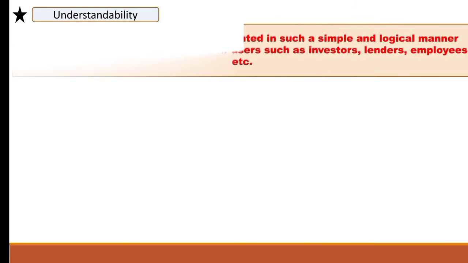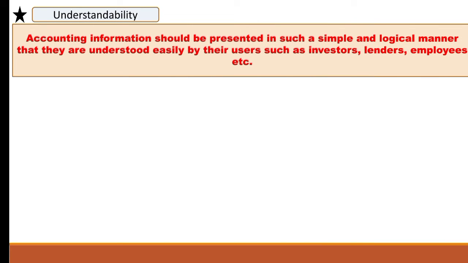Now next is understandability. Accounting information should be presented in such a simple and logical manner that it is understood easily by its users such as investors, lenders, employees, etc. A person who does not have any knowledge of accounting terminology should also be able to understand it without much difficulty. And how can it be done? It can be done by giving relevant explanatory notes to explain the information given in financial statements. These explanatory notes make the financial statements more useful and understandable.